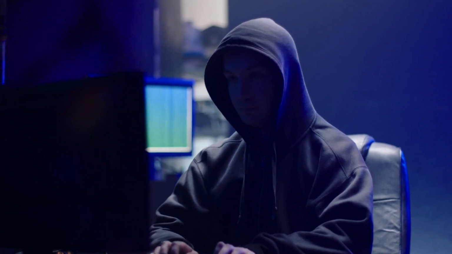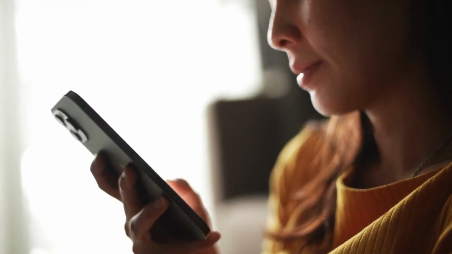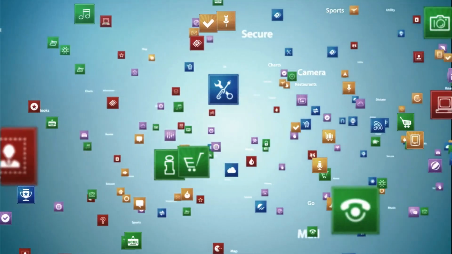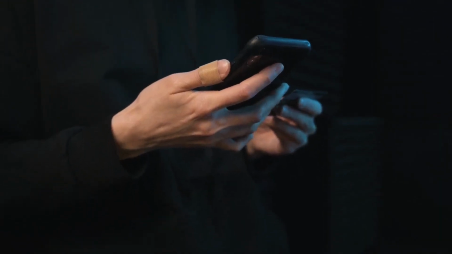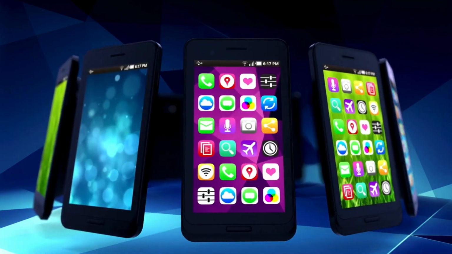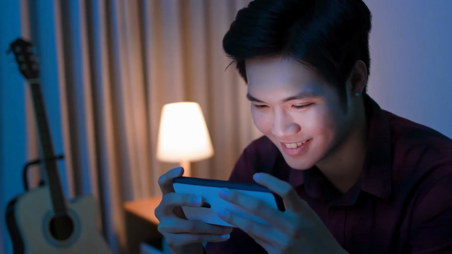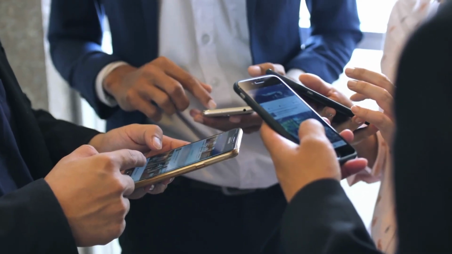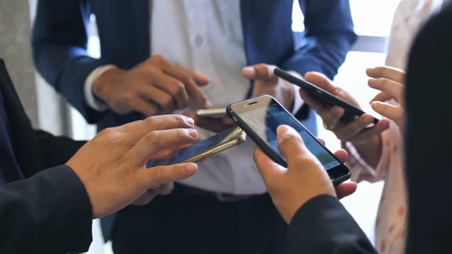But what makes Android particularly vulnerable is its open nature. Unlike other mobile operating systems, Android allows installation from unknown sources. While this flexibility is great for users, it also creates opportunities for attackers. Think about this: how many times have you installed an app from outside the Play Store? Maybe it was a game not available in your region, or an app someone shared with you. Each time you do this, you're trusting that app with access to your digital life.